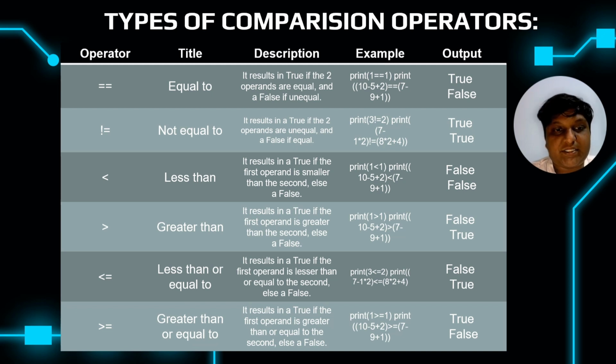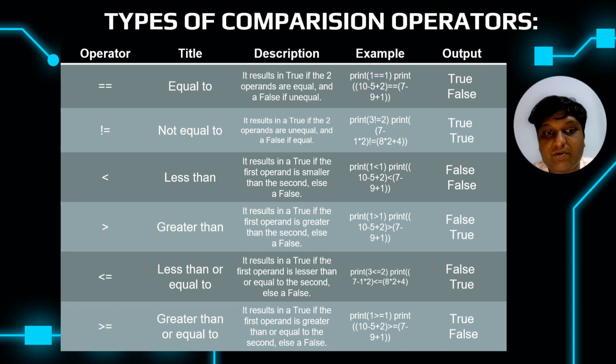Next operator is the less than operator. It results in true if the first operand is smaller than the second operand, or else it returns false. For example, print 1 is less than 1. It returns false because the compiler knows that 1 is equal to 1, but 1 is not less than 1.